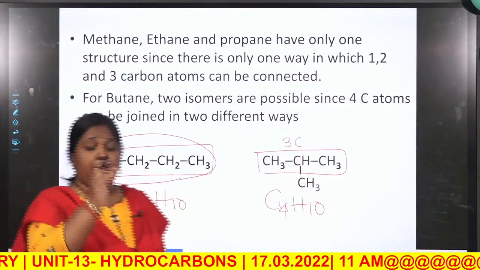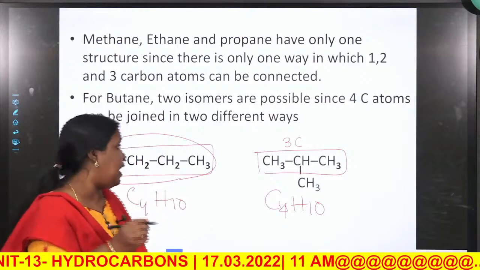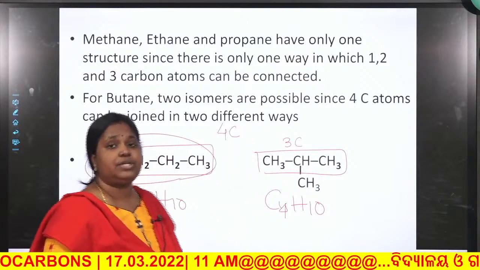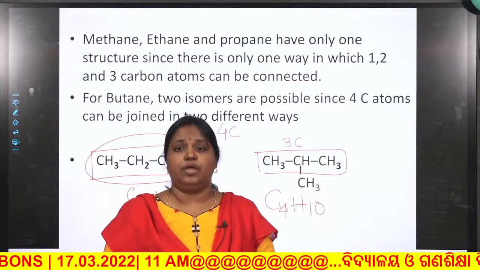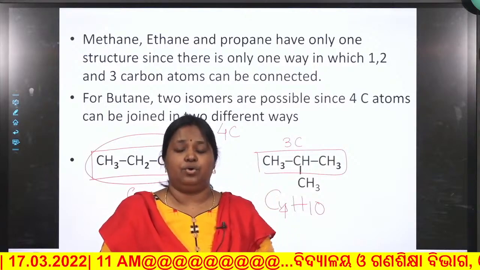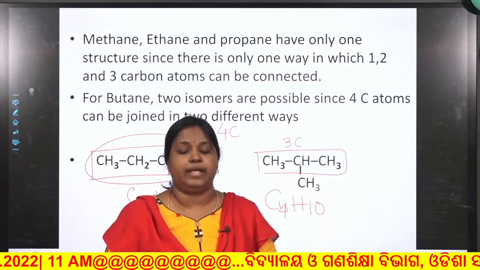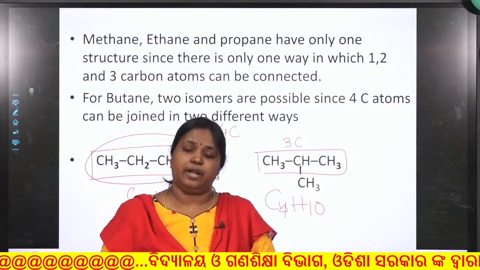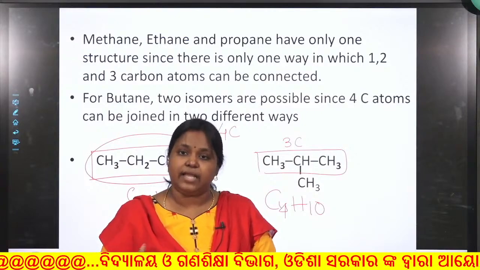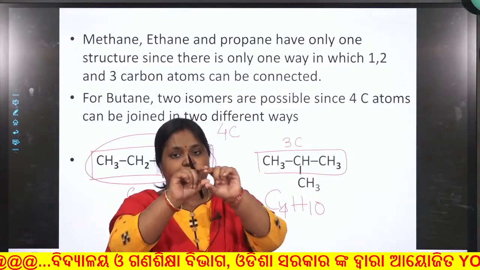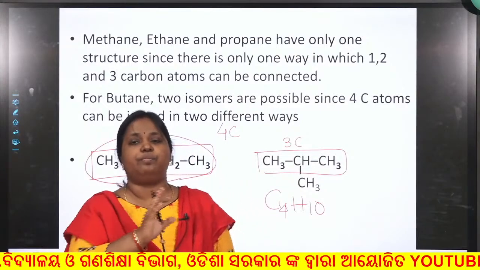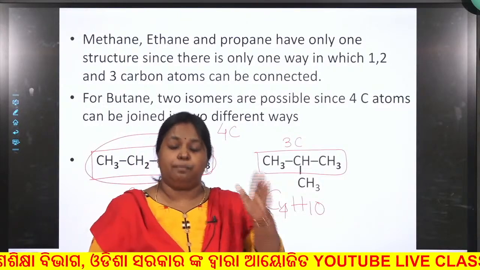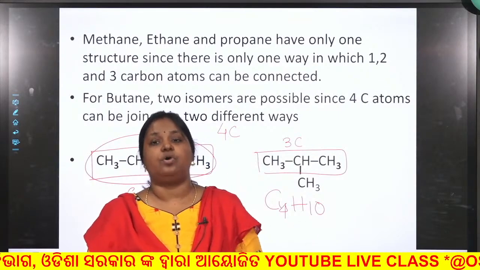Mark this. From your fourth carbon onwards, alkanes having 4 carbon onwards will show chain isomerism. Alkanes having 1 carbon, 2 carbon and 3 carbon do not show any kind of chain isomerism. Why? Because it is not possible to arrange the carbon atoms of alkanes having 3 carbon atoms in any other way; you can only write a straight line. So up to propane they don't show chain isomerism, but from butane onwards they show isomerism.